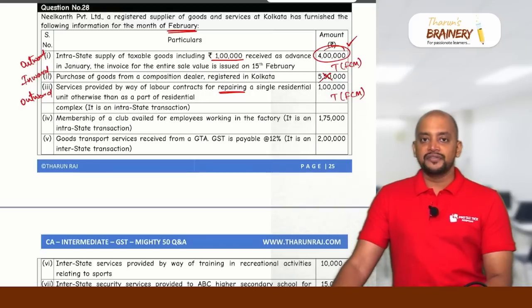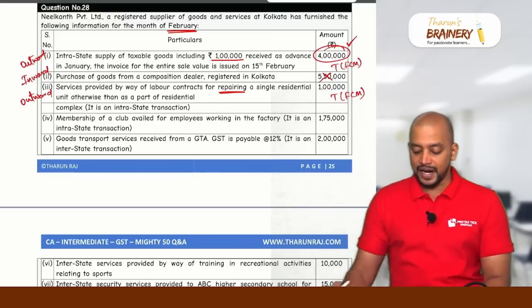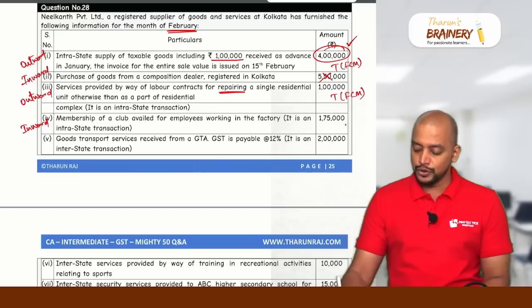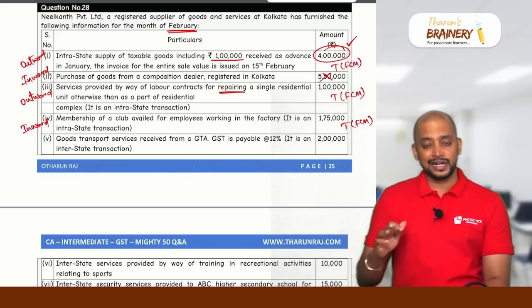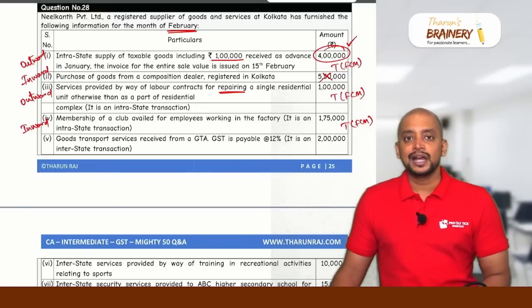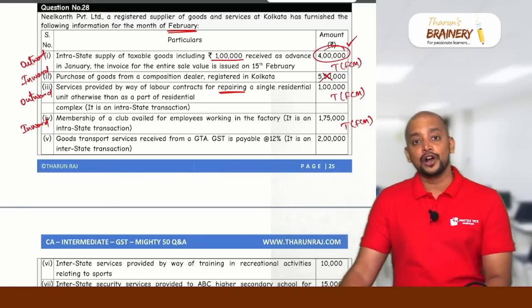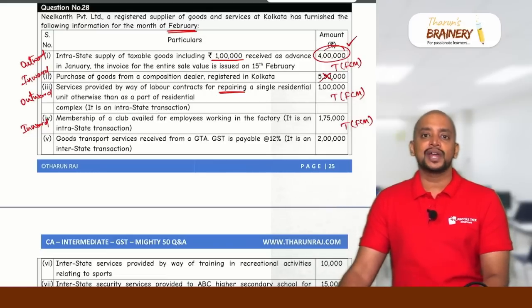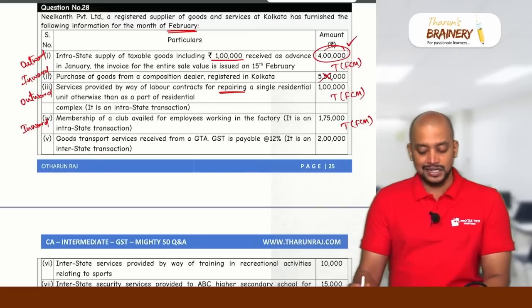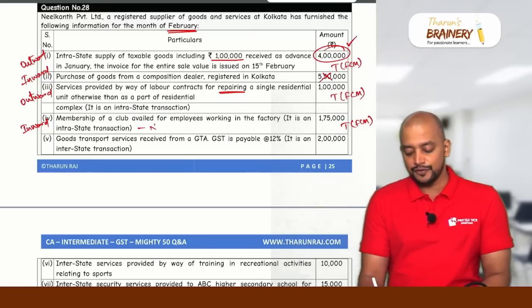Membership of a club availed for employees working in the factory. This is inward, so on this inward supply we have to pay GST under FCM. So it is not under RCM. Can we take ITC? No. Membership of a club, health and fitness center is blocked credit. But the only exception that we have is if it is under a statutory obligation. Nowhere is it given that it is under a statutory obligation. So therefore there is no ITC with respect to this.